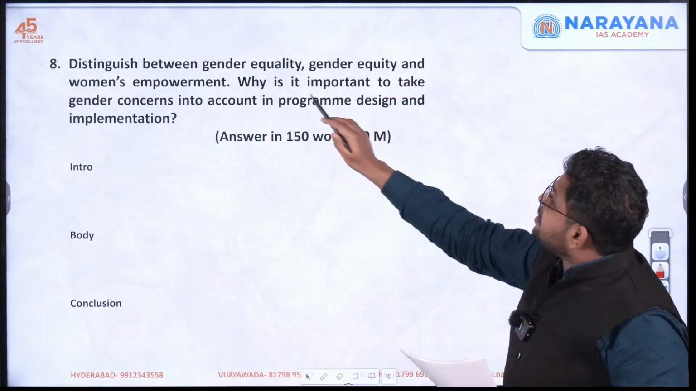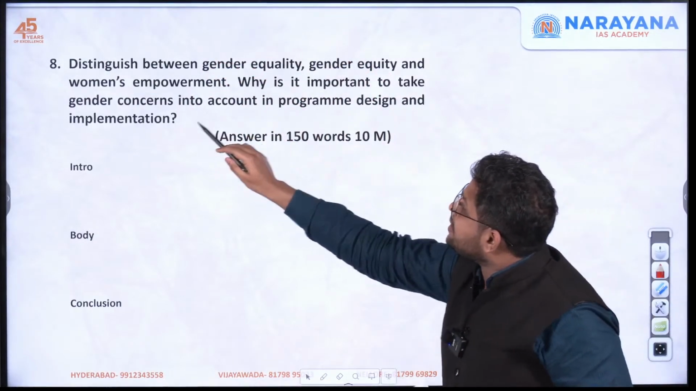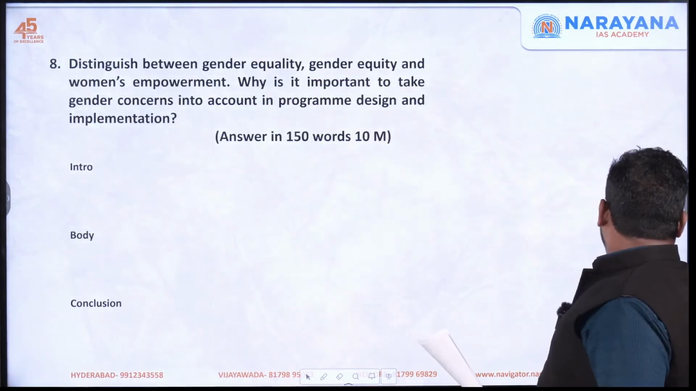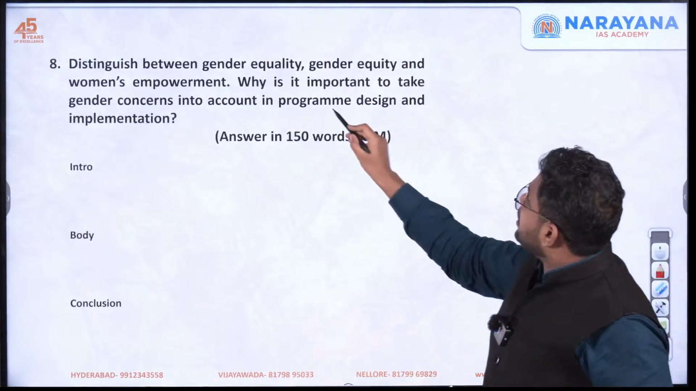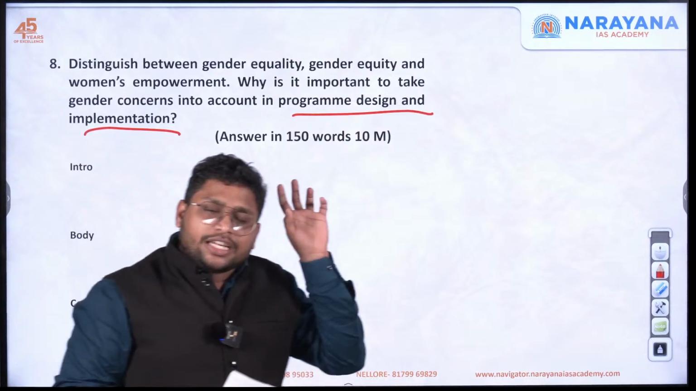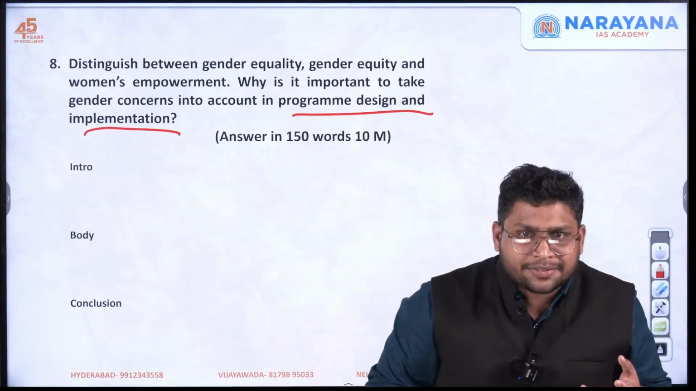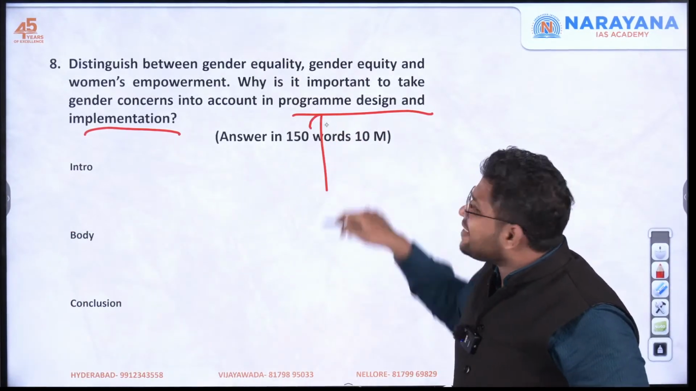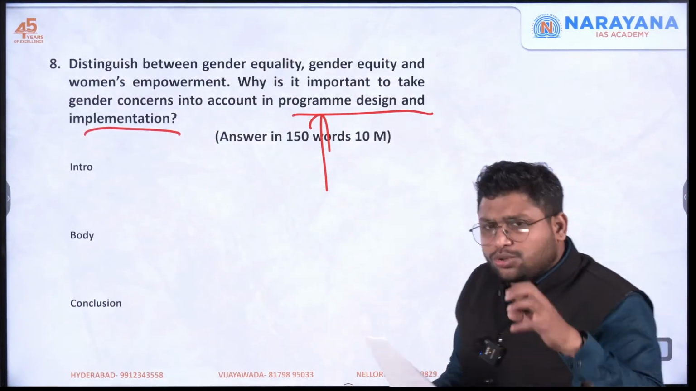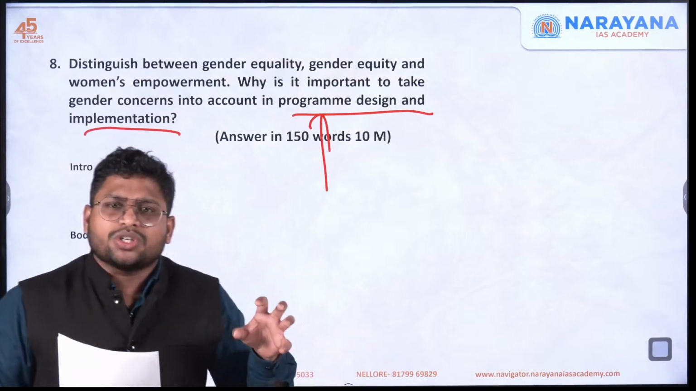The second aspect is, why is it important to take gender concerns into account in program design and implementation? They are saying simply, when policy making goes on or policies are implemented, why do we need to think about this gender aspect? This is a core question. It is asking, why do we even discuss the gender thing? So we need to talk about the core issues which are there.